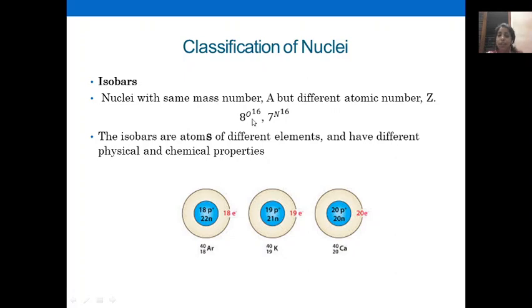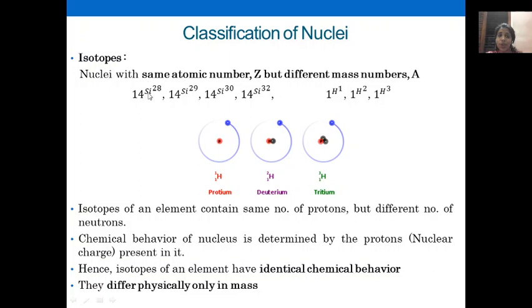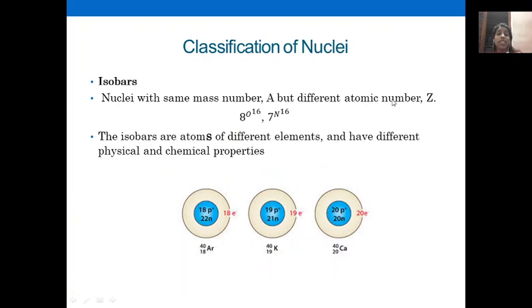Got the point? But in the case of isotopes, you just look, these are all silicon, these are all hydrogen. So they are atoms of the same element. But isobars are atoms of different elements and have different physical and chemical properties. Other examples: argon, potassium, calcium. All these three samples have mass number 40, and atomic numbers 18, 19 and 20. Accordingly, the neutron number changes.